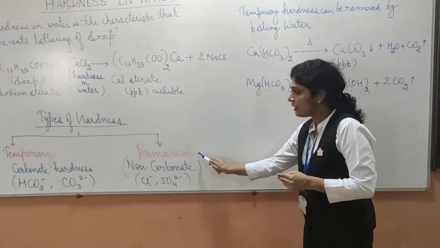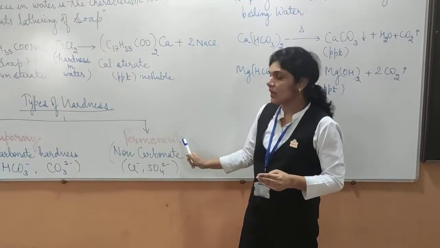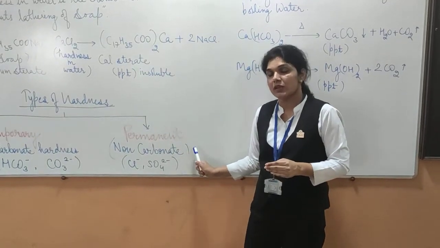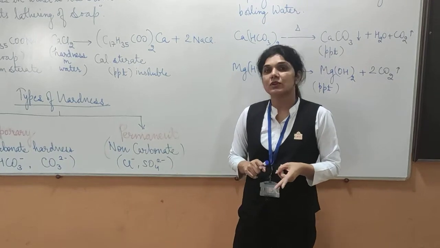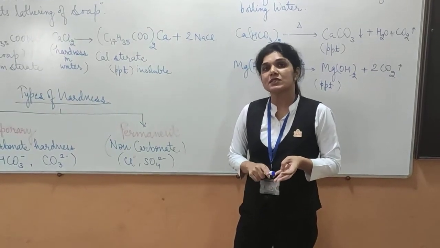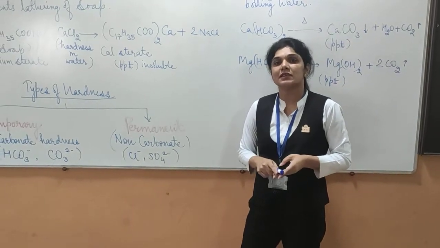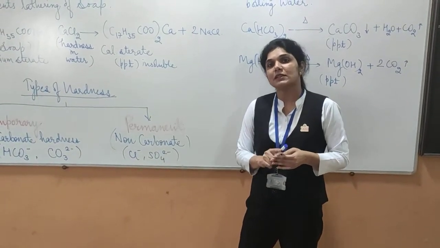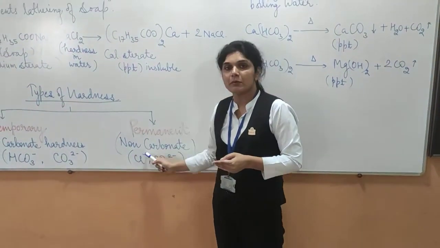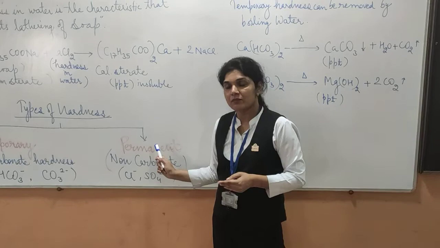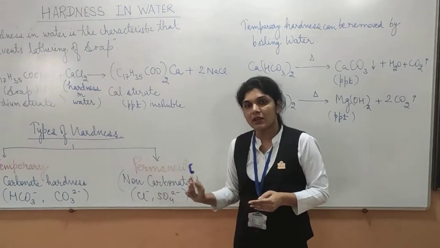But permanent hardness is permanent. If we boil water, then this permanent hardness cannot be removed. There are specific methods like the lime soda method, zeolite method, reverse osmosis method, and ion exchange methods that we are going to study in our further classes. By opting for these methods, we can remove the permanent hardness in water. So this was the types of hardness that are present in water.